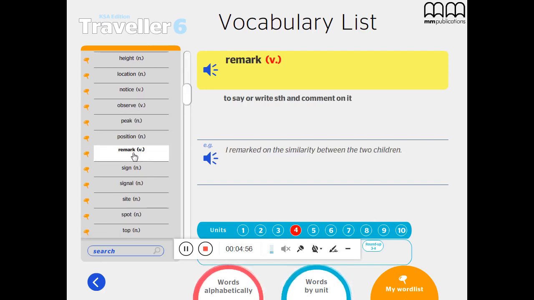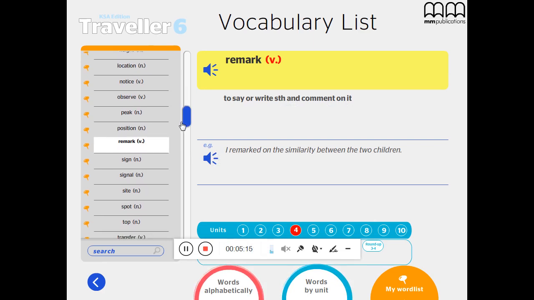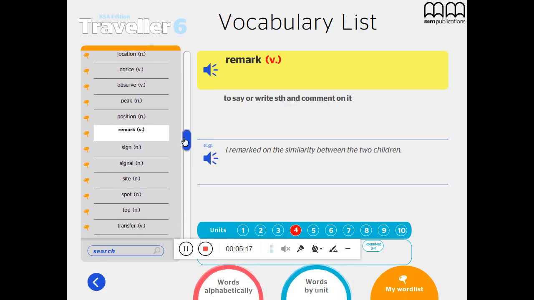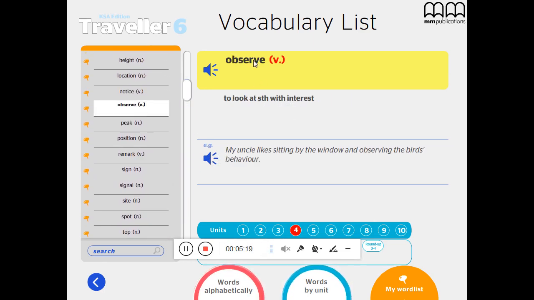Second word here is remark. Remark is a verb. It means to say or write something and comment on it. Here's the example. I remarked on the similarity between the two children. Okay, we have the other word, observe. Observe is a verb. It means to look at something with interest. Okay, let's move to answer the questions.